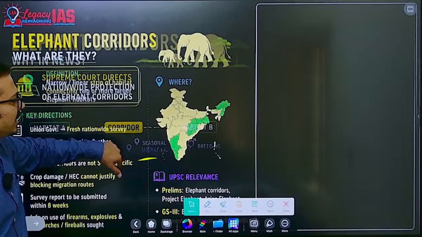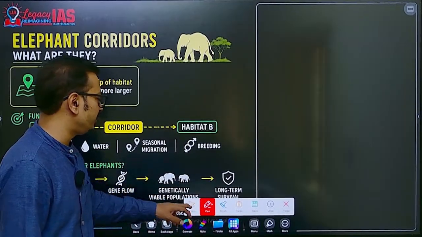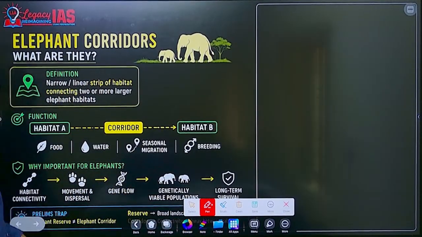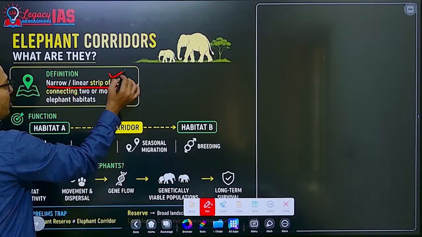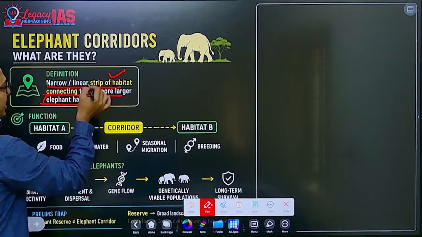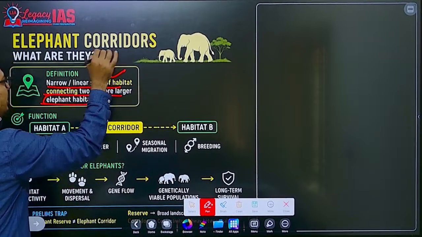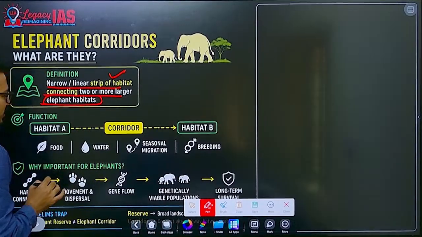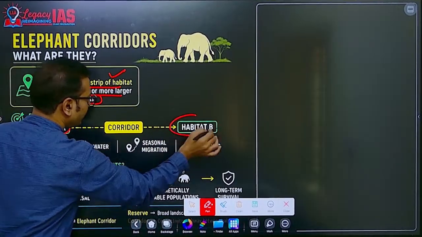Now there are different kinds of elephant corridors and elephant reserves. First of all, what is an elephant corridor? A narrow or linear strip of habitat connecting two or more larger elephant habitats. Basically, elephant reserves are connected through elephant corridors in India. So habitat A, habitat B and the corridor.